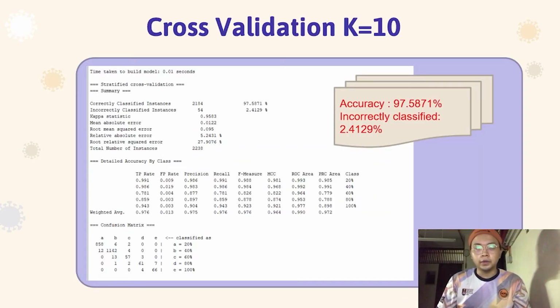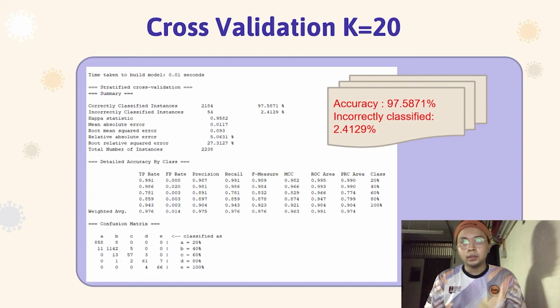The cross-validation for K equals to 10 shows that correctly classified instances equals to 2,184 instances, which is equal to 97.5871% of the classified instances. The cross-validation for K equals to 20 result shows correctly classified instances equals to 2,184 and the percentage is 97.5871%.